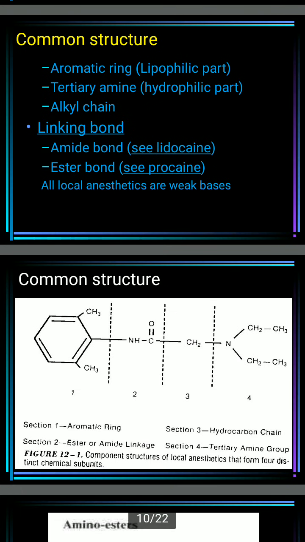Now these compounds possess some common structures. What common structures do they possess? They contain an aromatic ring part. This aromatic ring part is lipophilic in nature. They also contain a tertiary amine, which is hydrophilic in nature, and an alkyl chain is present. They are linked with bonds like amide bonds. In the case of lidocaine, an amide bond is present. In the case of procaine, an ester bond is present. All local anesthetics are weak bases.